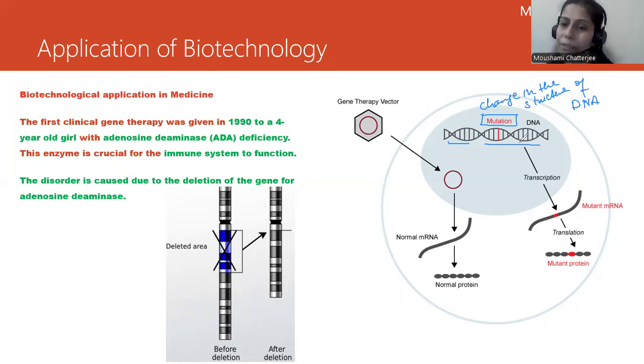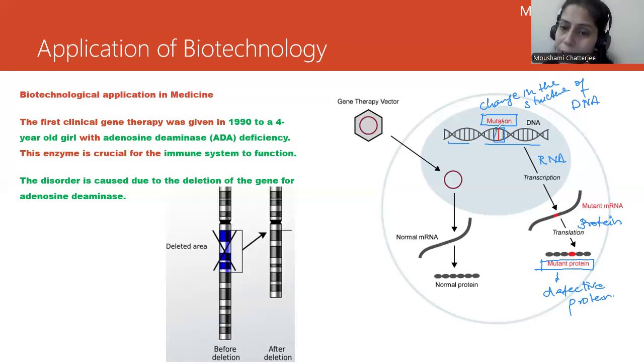Now, what is going to happen if there is any structural change in the DNA or any base pair change in the DNA? The DNA is going to form RNA, which is known as transcription, and from the RNA, proteins will be synthesized by the process of translation. Now the protein which is formed is a mutant protein. This is a defective protein, you can say, which will cause a lot of problems. So now what we can do is we can correct this.